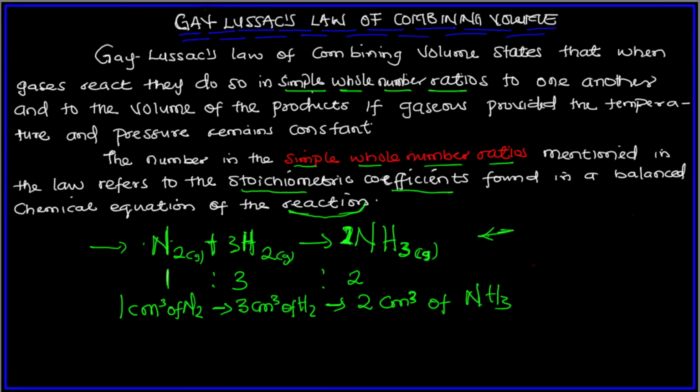So you know that from Gay-Lussac's law of combining volume, 1 centimeter cube of nitrogen gas reacts with 3 centimeter cube of hydrogen gas to form 2 centimeter cube of ammonia. This is simply what Gay-Lussac's law of combining volume is all about.